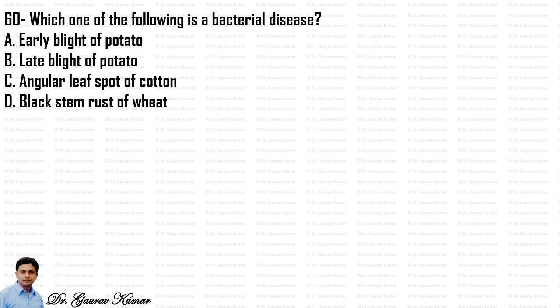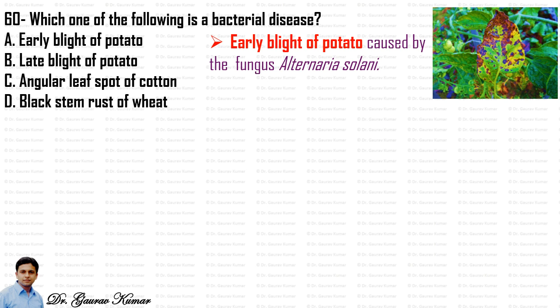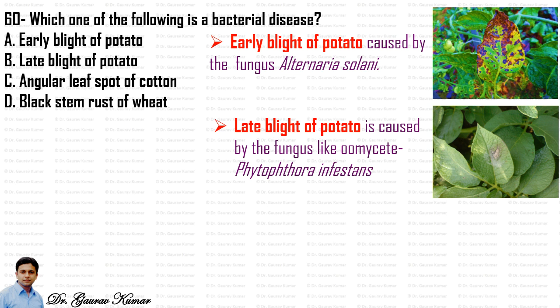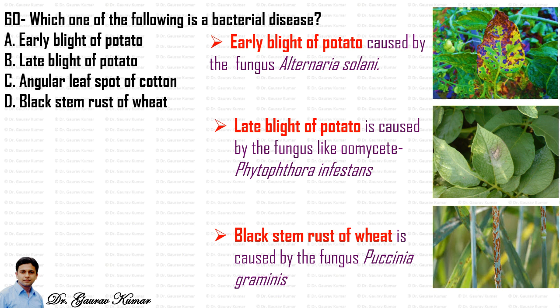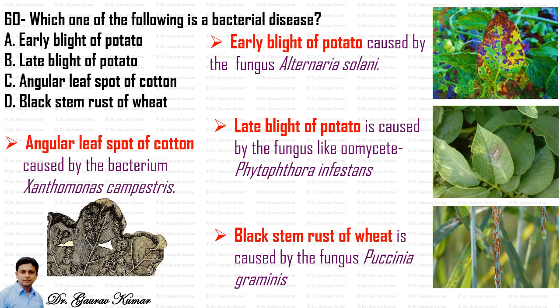Next question: which one of the following is a bacterial disease? So this is a very straightforward question. The early blight of potato is caused by the fungus Alternaria solani. The late blight of potato is caused by the fungus-like oomycete Phytophthora infestans. The black stem rust of wheat is caused by the fungus Puccinia graminis, while the angular leaf spot of cotton is caused by the bacterium Xanthomonas campestris. So the answer to which one of the following is a bacterial disease is C, that is the angular leaf spot of cotton.